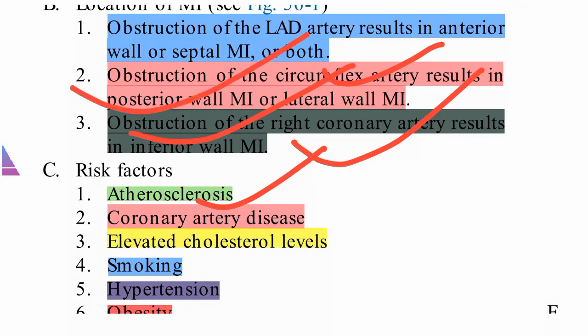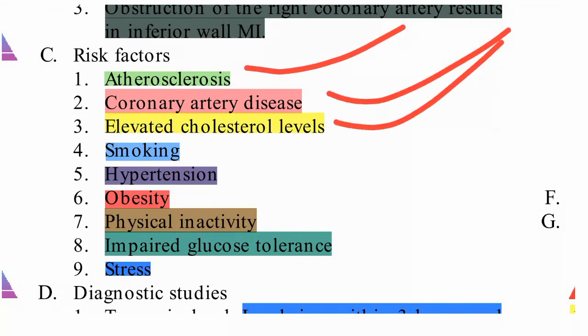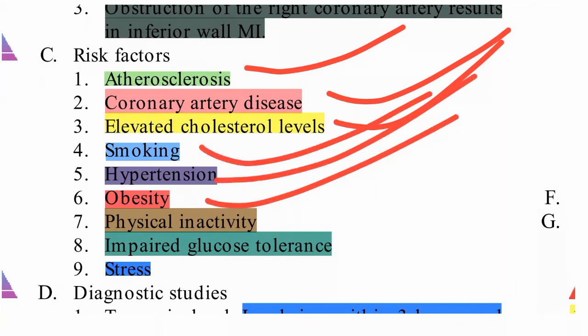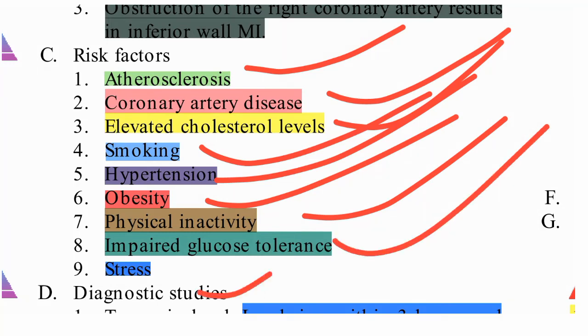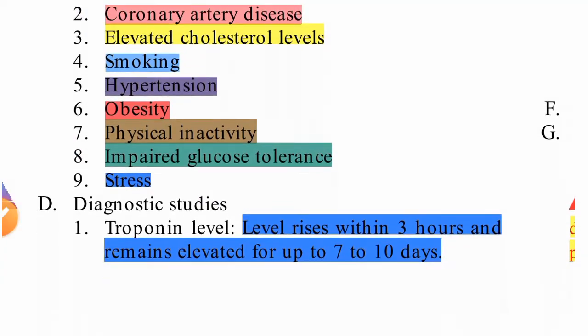These can be asked in questions. So what are the risk factors? Atherosclerosis, coronary artery disease, elevated cholesterol level, smoking, hypertension, obesity, physical inactivity, impaired glucose tolerance, and stress. These are the main risk factors for myocardial infarction.